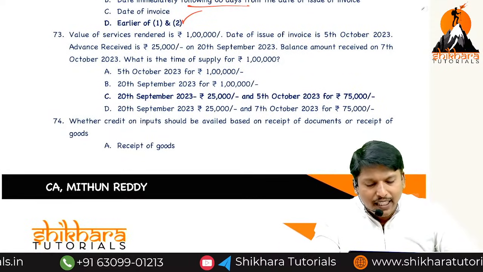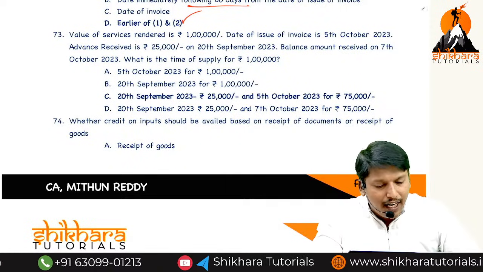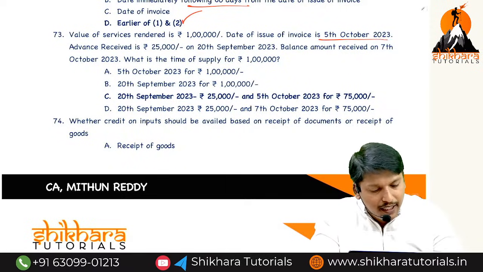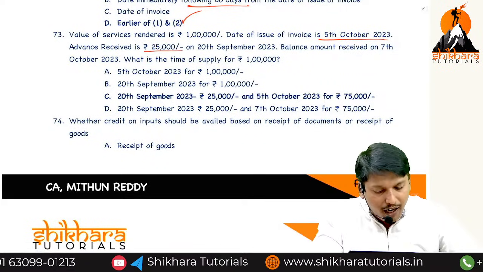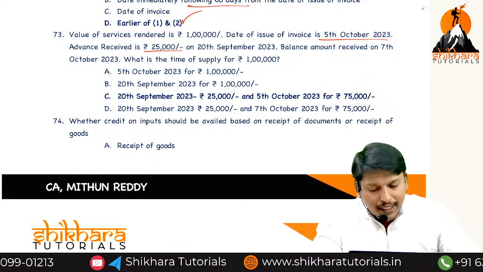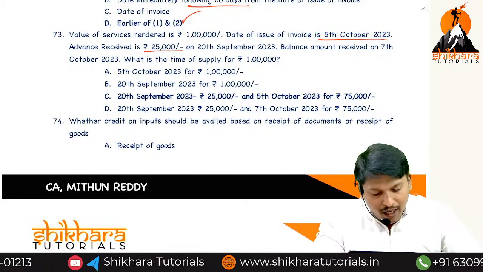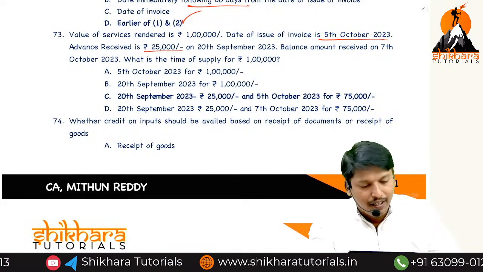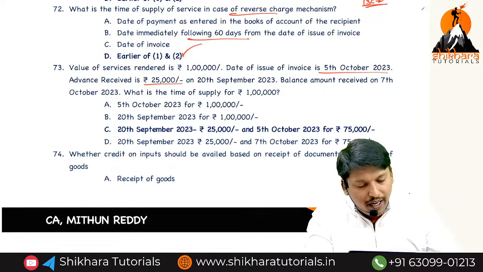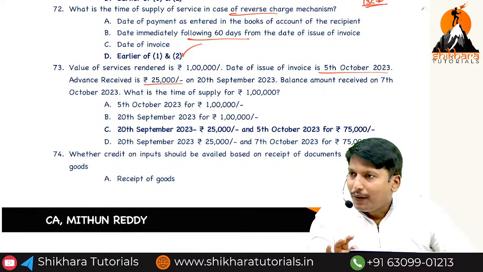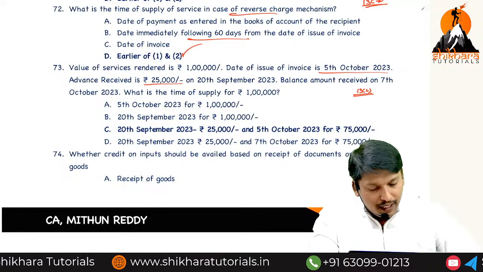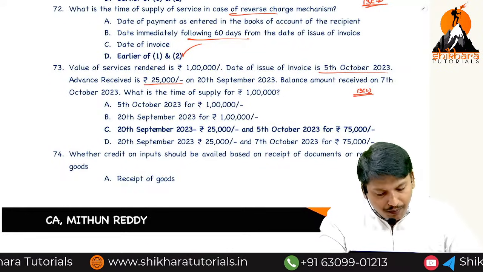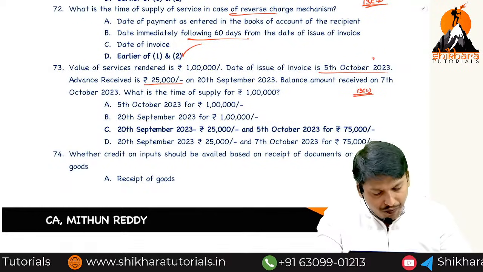Value of services rendered is 1 lakh. Date of issue of invoice is 5th October. Advance received 25,000 on 20th September. Balance amount received on, what is the time of supply of service? First, what is it? Services, 13(2). When was the invoice issued? 5th October.